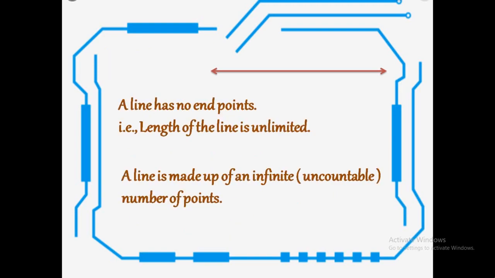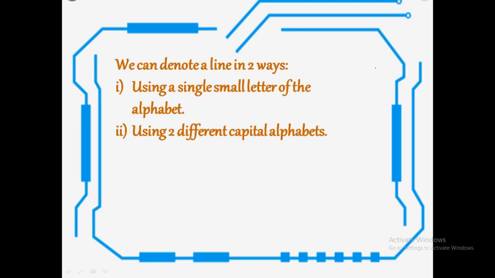A line is made up of an infinite number of points, uncountable number of points. You can mark as many points as you wish on the line. So, uncountable points joined together form a line. Now, how can we represent a line? We can represent a line in two ways. The first way is to give a small letter of the alphabet. Let it be L. So, the name of this line is L.